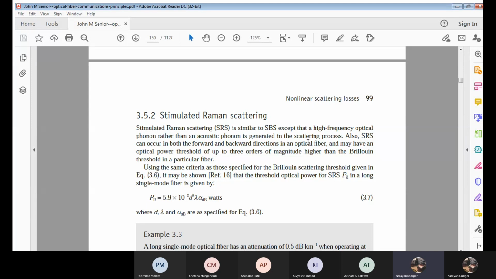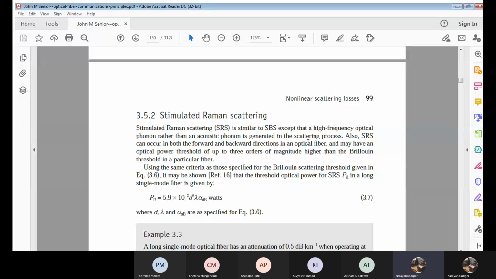Here we are understanding this in terms of the acoustic phonon. There in SBS it was a high frequency optical phonon. Correct? Now with respect to SRS or stimulated Raman scattering, the phonon is produced due to the acoustic concept.